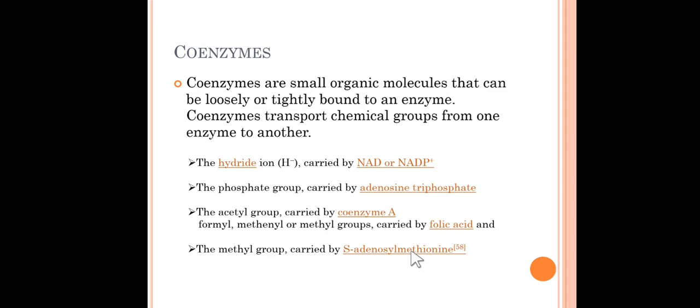The examples are here. The hydride ion, that means H minus, is carried by NAD or NADP plus. You have already seen this kind of example last semester. The second coenzyme carries the phosphate group, adenosine triphosphate. The acetyl group is carried by coenzyme A. The formyl, methylene or methyl group is carried by folic acid, and finally the methyl group is carried by S-adenosyl methionine. So these are the types of enzymes and coenzymes.